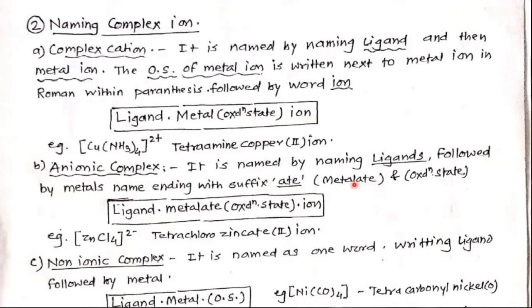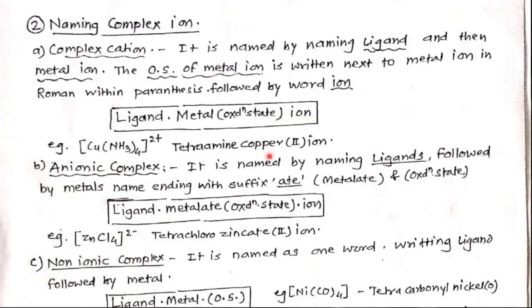Metal to metallate. So it is only in case of anionic complex, because in cationic complex we write the name of metal as it is: copper, copper; nickel, nickel; Fe, ferrum.